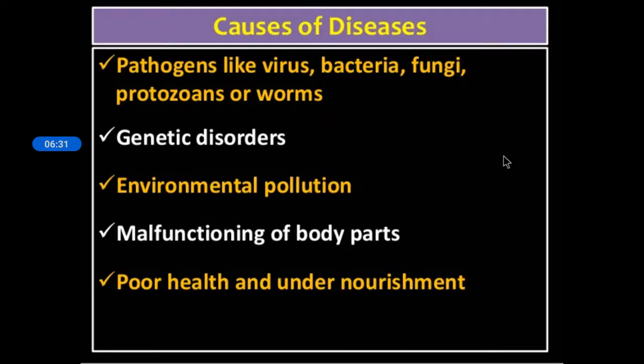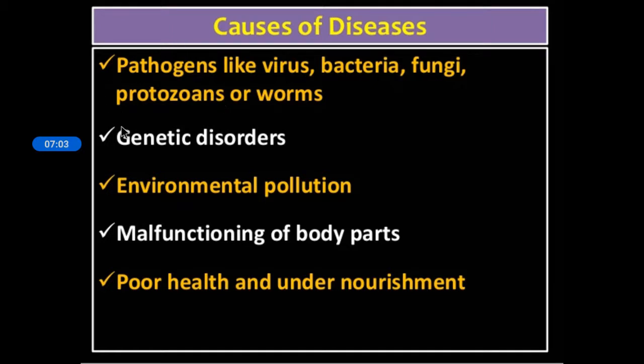Now we will discuss the causes of diseases. So what are the reasons for diseases? First is pathogens like viruses, bacteria, fungi, protozoans or worms. What are pathogens? Disease causing organisms are known as pathogens. Please make a note of it. Disease causing microorganisms are known as pathogens. So this can be a cause of diseases.